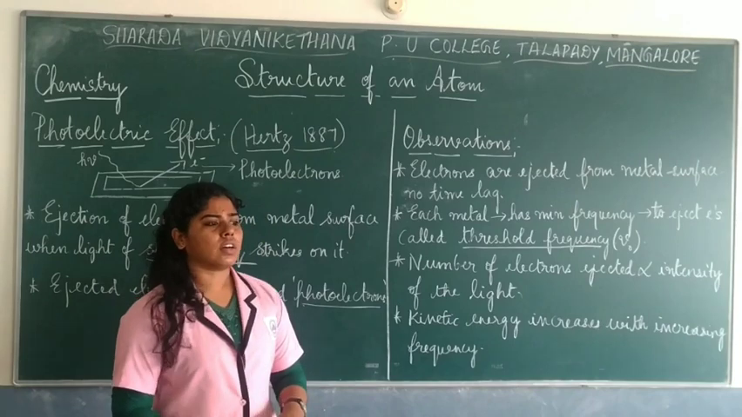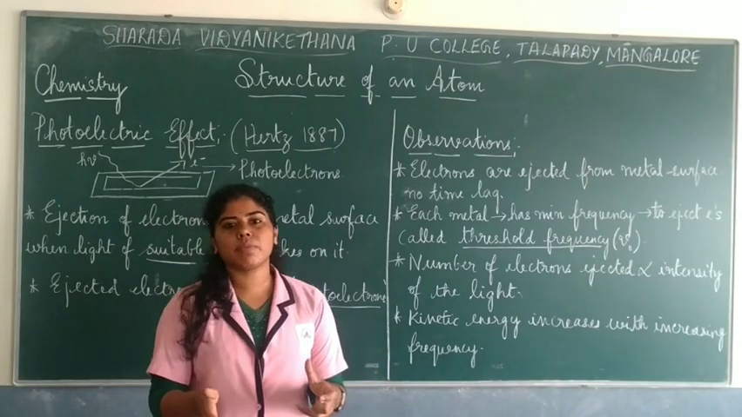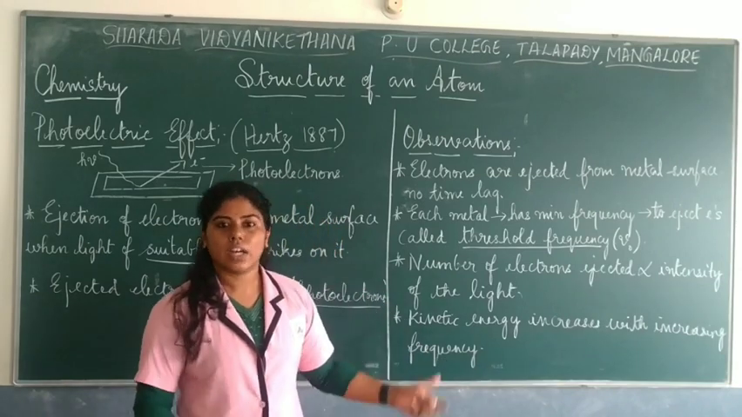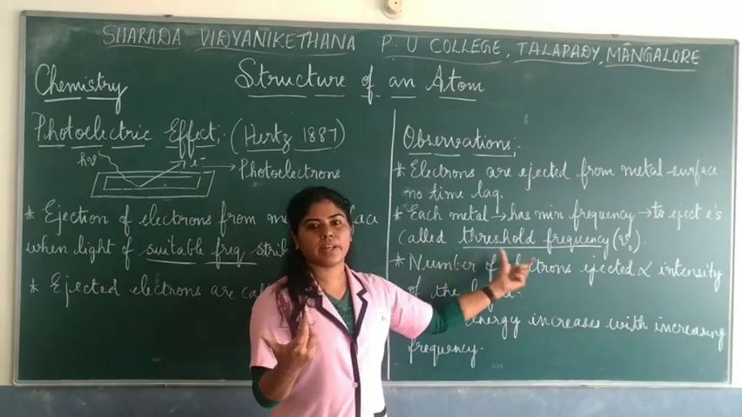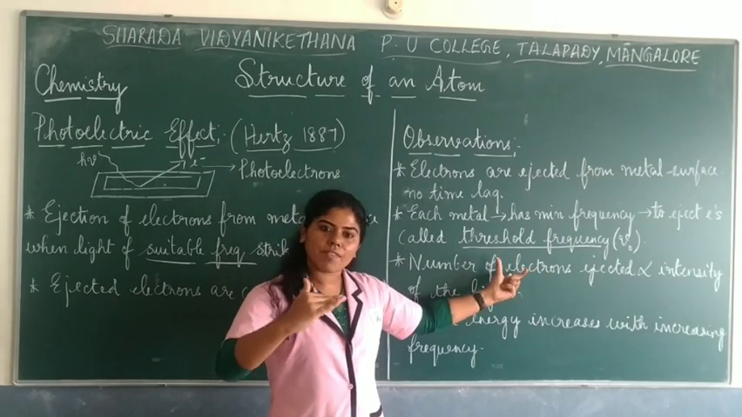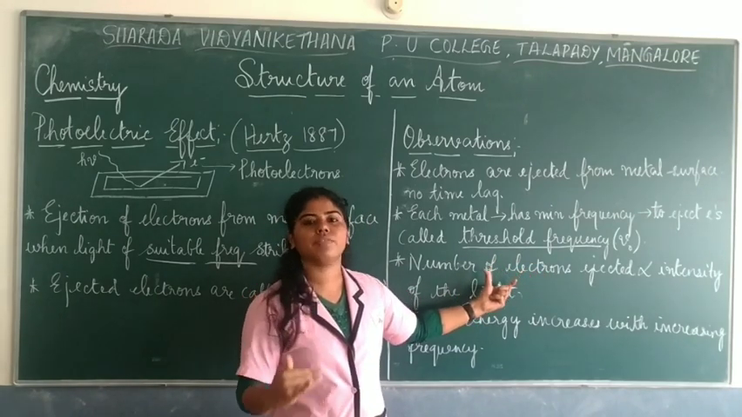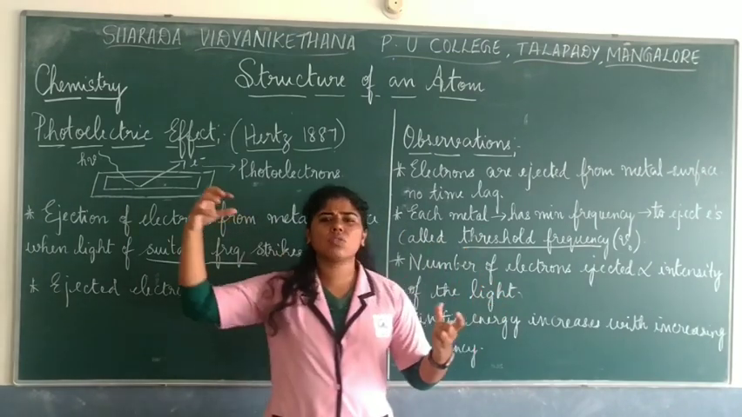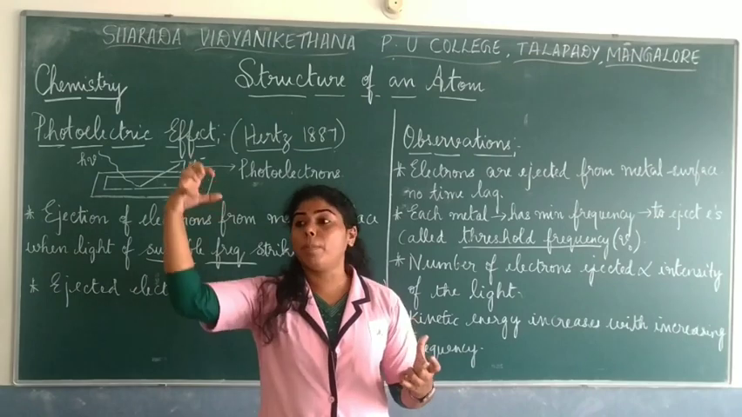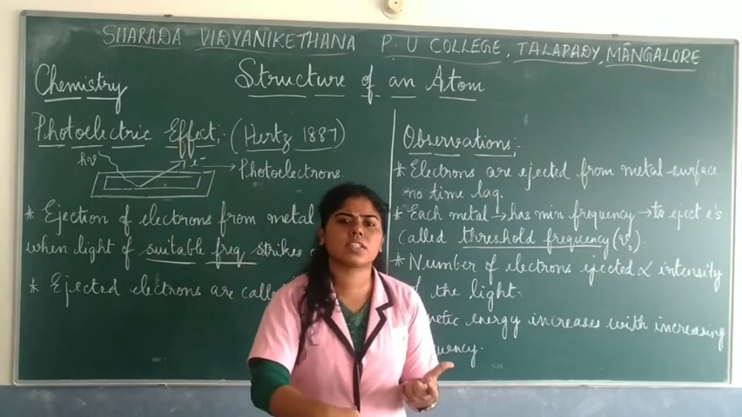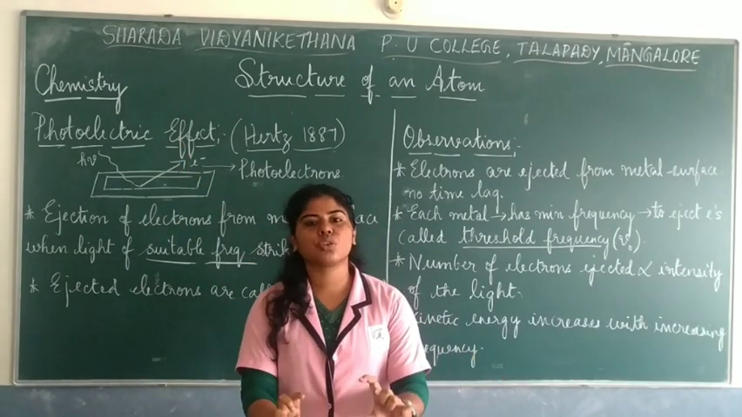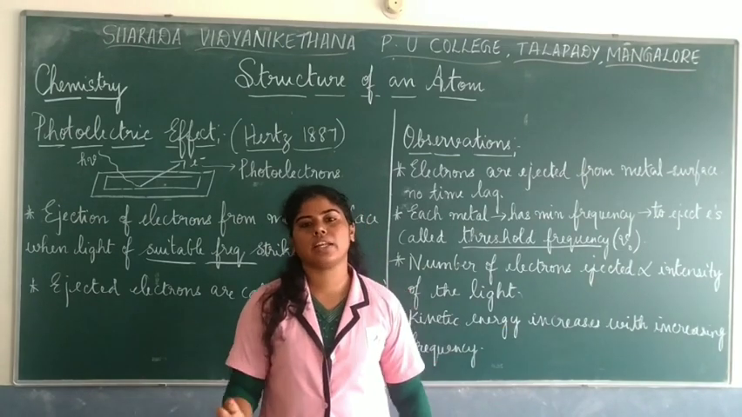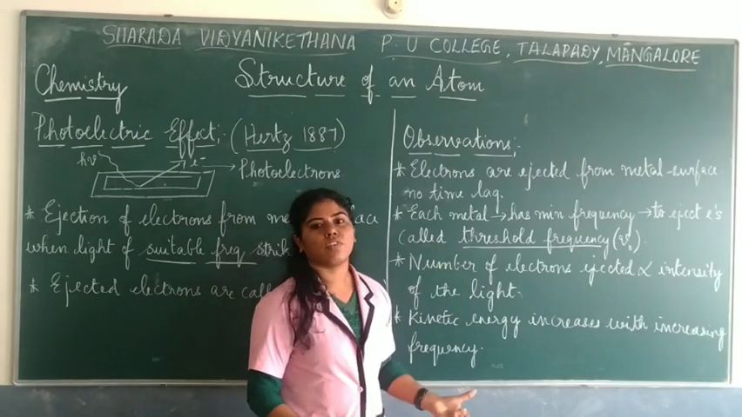Potassium has a value of 5.0 into 10 to the power 14 Hertz. That is the minimum threshold frequency for potassium metal. In the same way, different metals have different values. No matter how intense or bright the light is, it must have the threshold frequency, a minimum value, to eject the electrons. Then only is there a photoelectric effect.